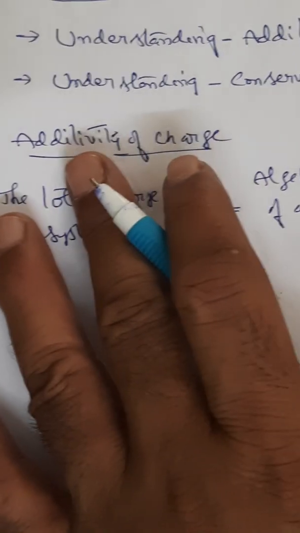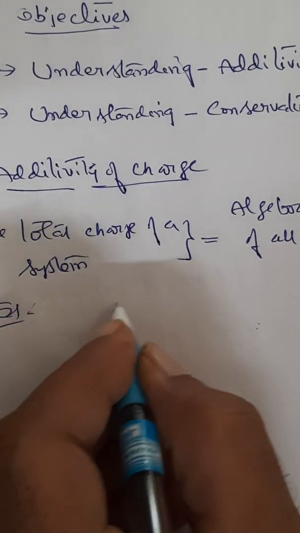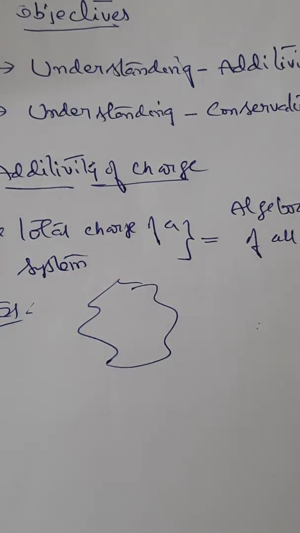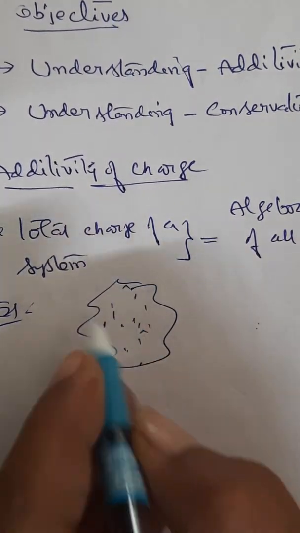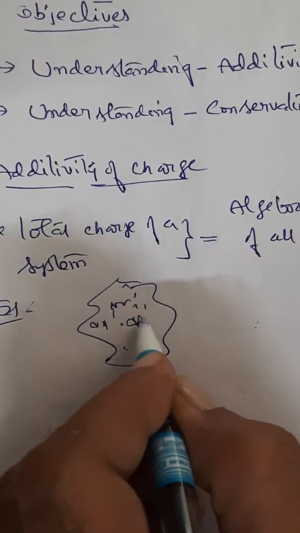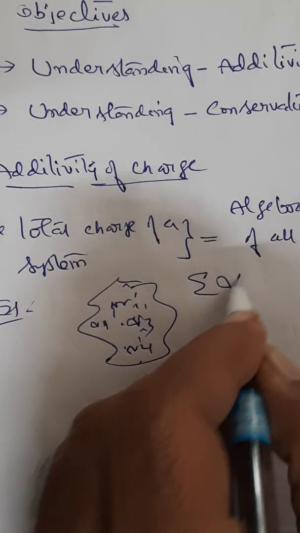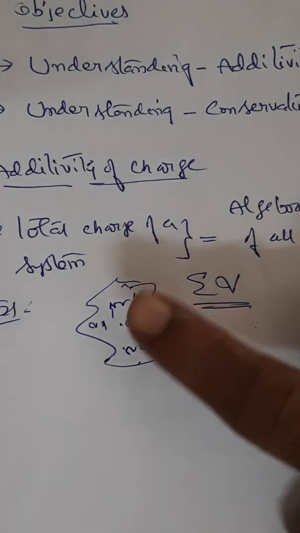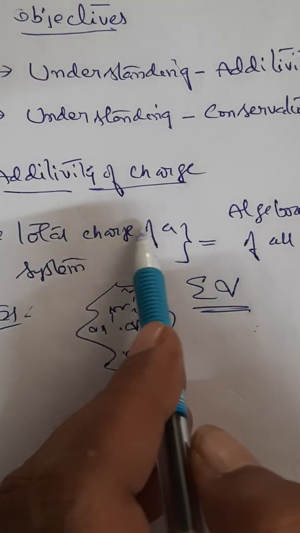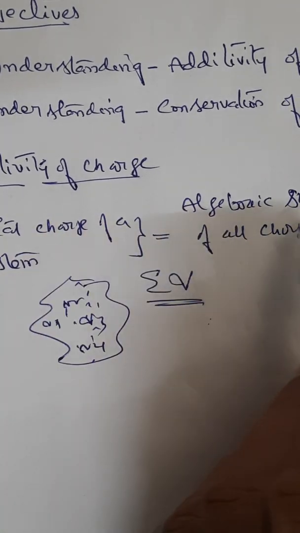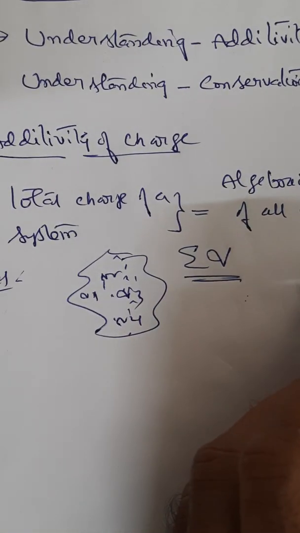What is basically the total charge of a system? For example, you take a body. This is a system. There are a number of charges here, say Q1, Q2, Q3, Q4, etc. Now we have to find sigma Q, the sum of all the charges. Some may be positive, some may be negative. Whatever it may be, the total charge must be a scalar sum, like an algebraic sum. You have to add all the charges.